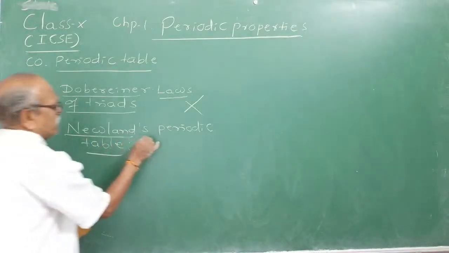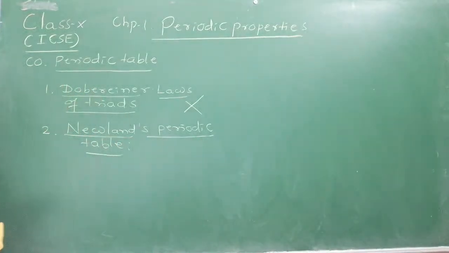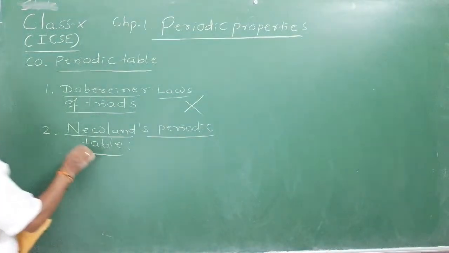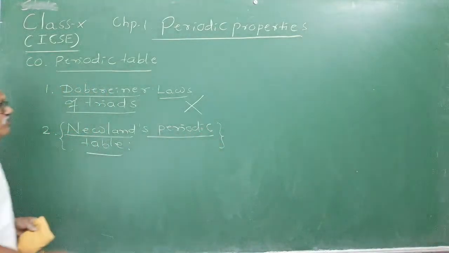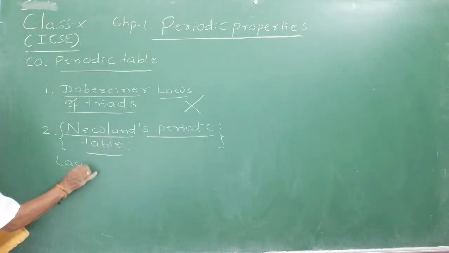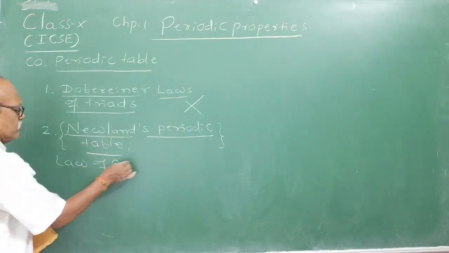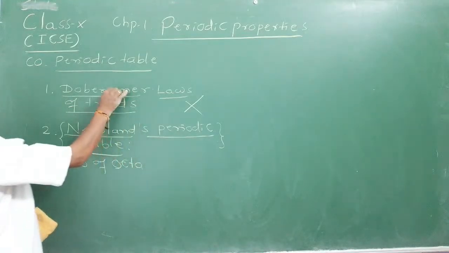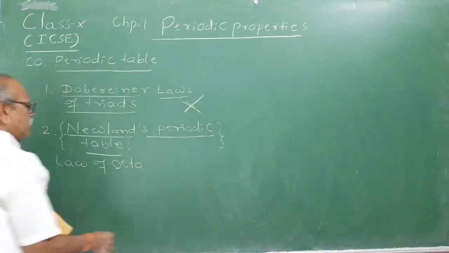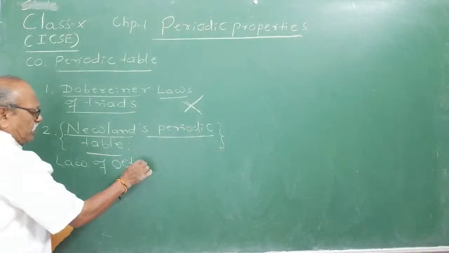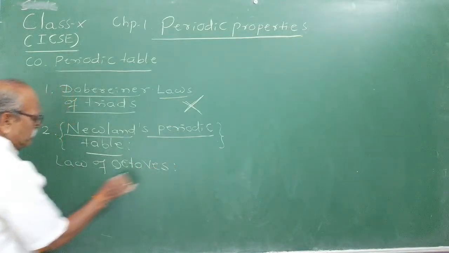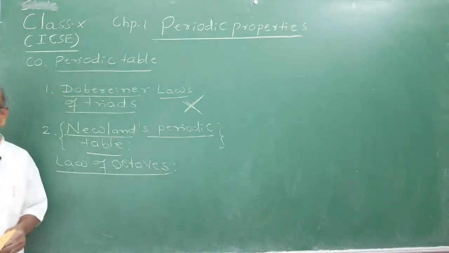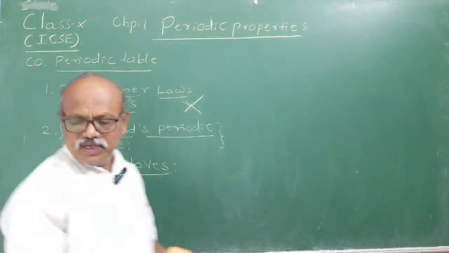He no doubt classified the periodic table right around 1863 at the same time of Mendeleev. So Newland stated that he arranged the elements in the increasing order. He gave a law called as law of octaves, right? As most of the elements could not form triad, this was discarded. Second attempt was made by Newland. He gave a law called as law of octaves. What he means by octa? Octa means 8. Law of octaves.